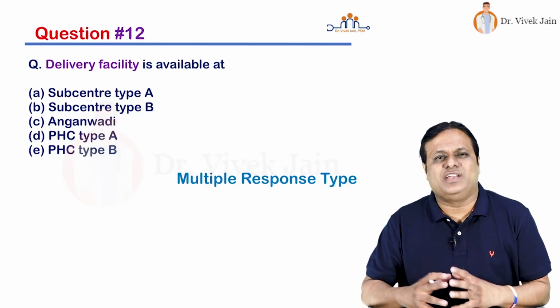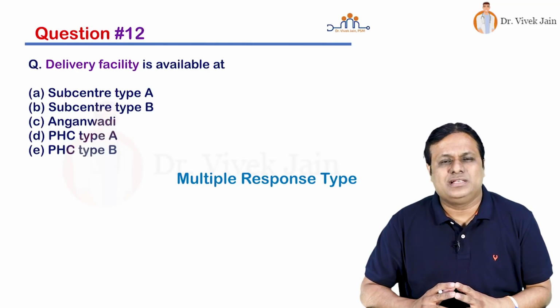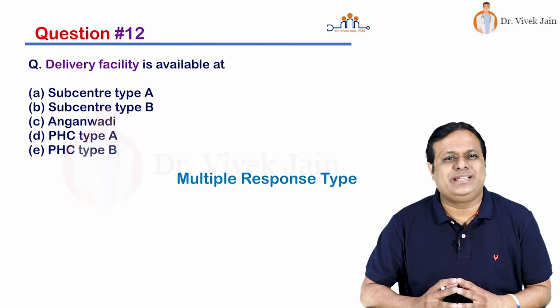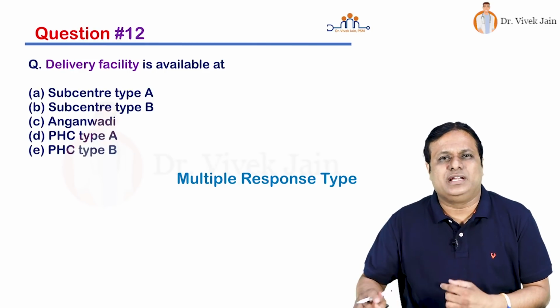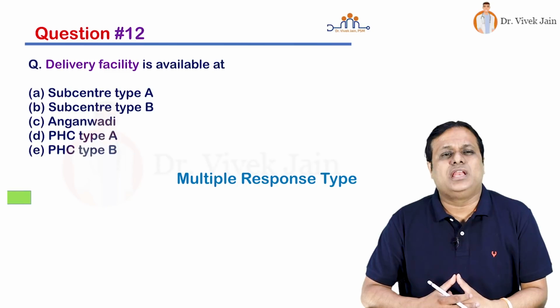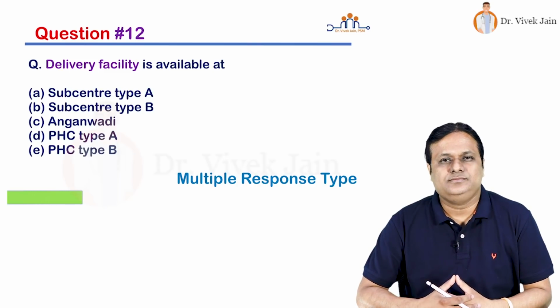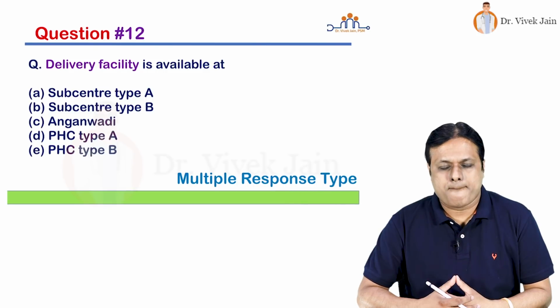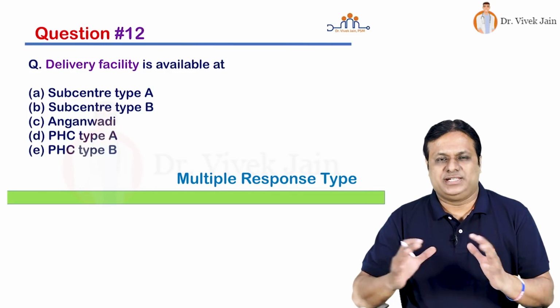Delivery facilities available at subcenter type A, subcenter type B, PHC type A, PHC type B, Anganwadi, and your time starts now. Okay friends, that's it.